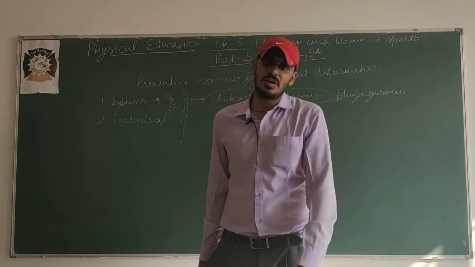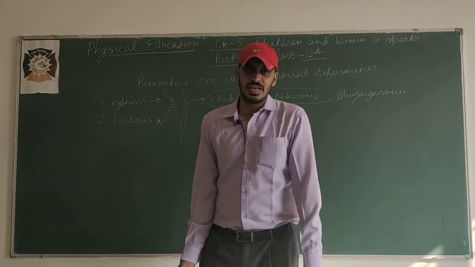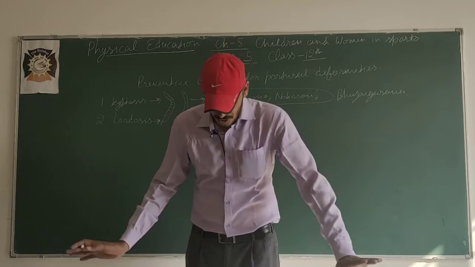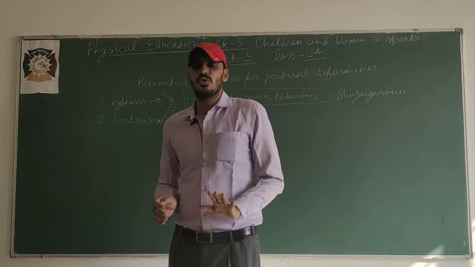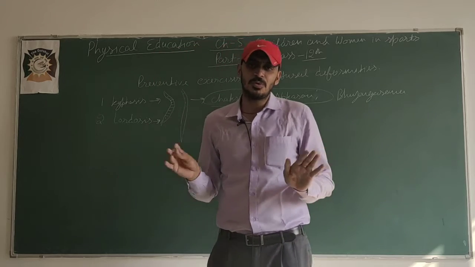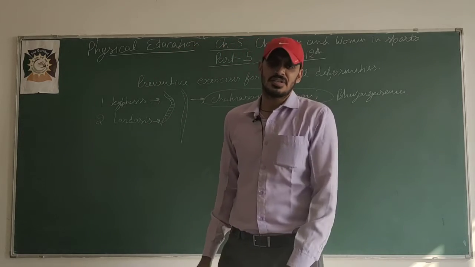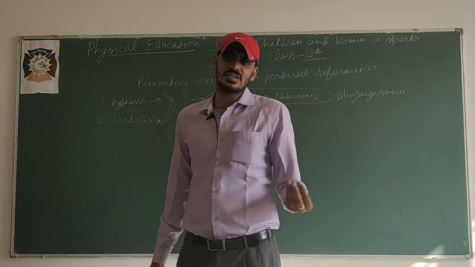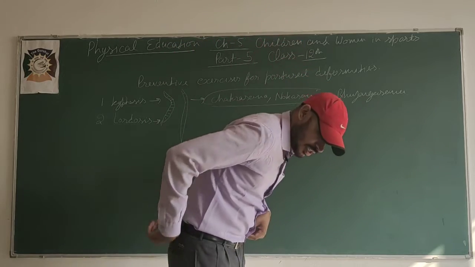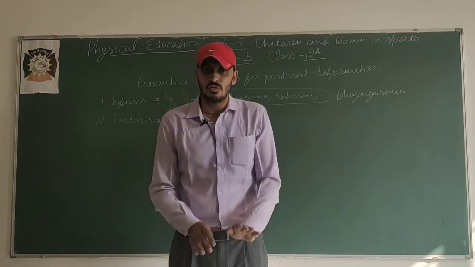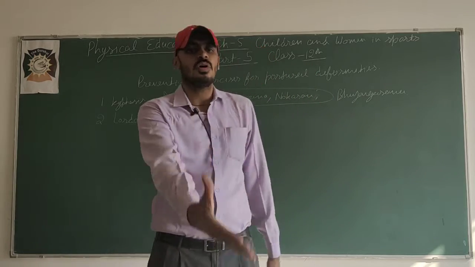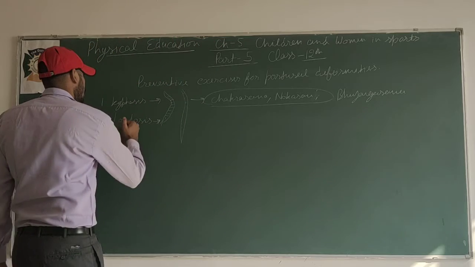Paschimottanasana, or one more Bhu Naman asana: stand in standing position and try to touch the surface with your hand, or if you have a flexible body, then keep both hands on the surface. These types of asana, all the exercises in which this area will go back, we have to perform to prevent lordosis.